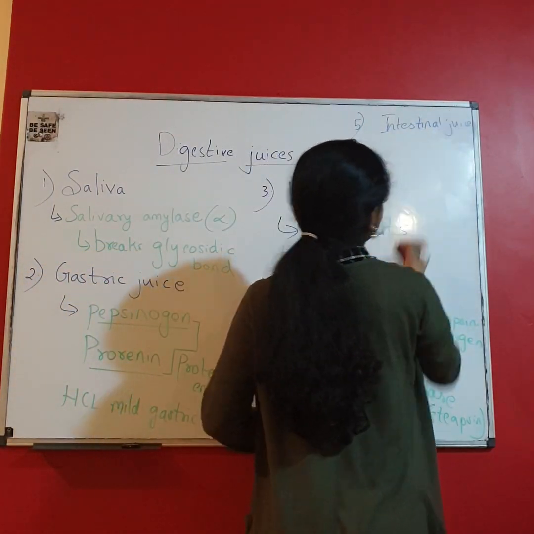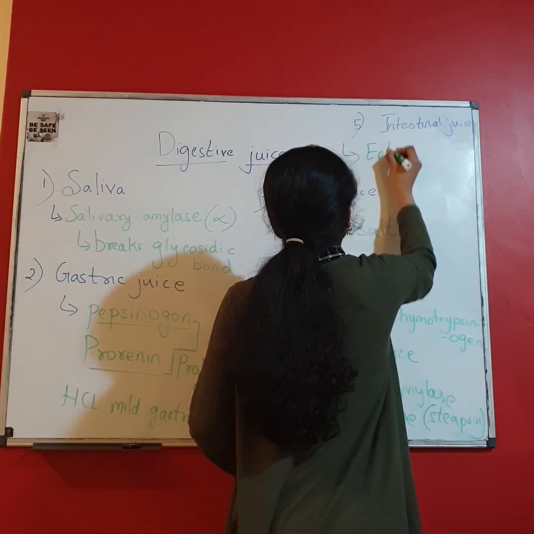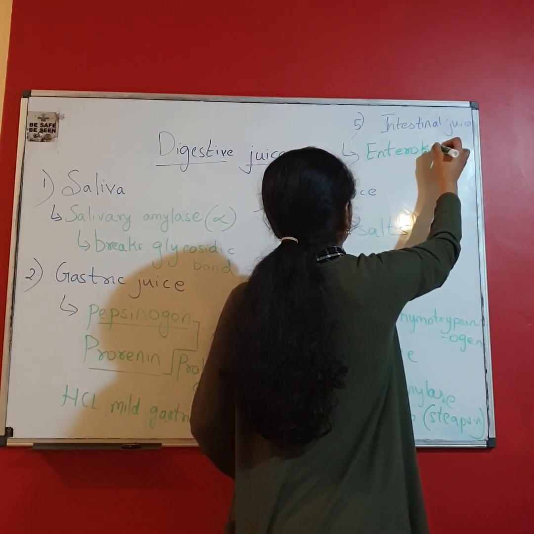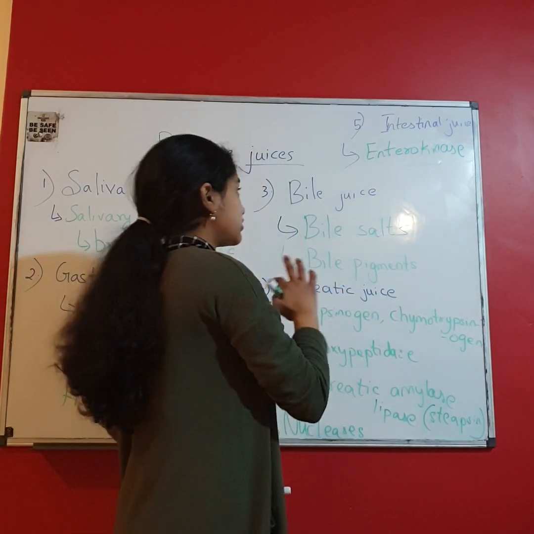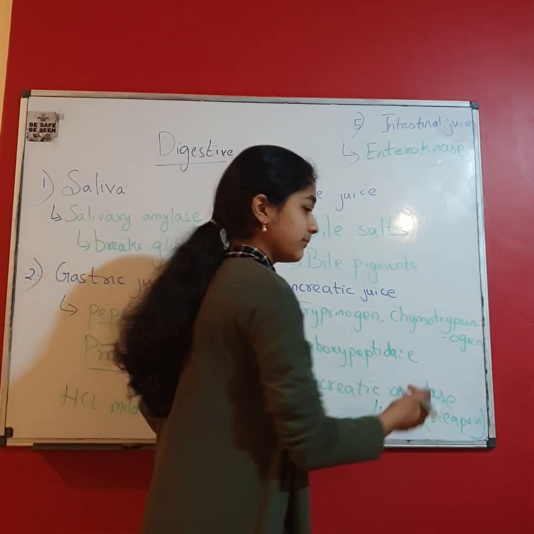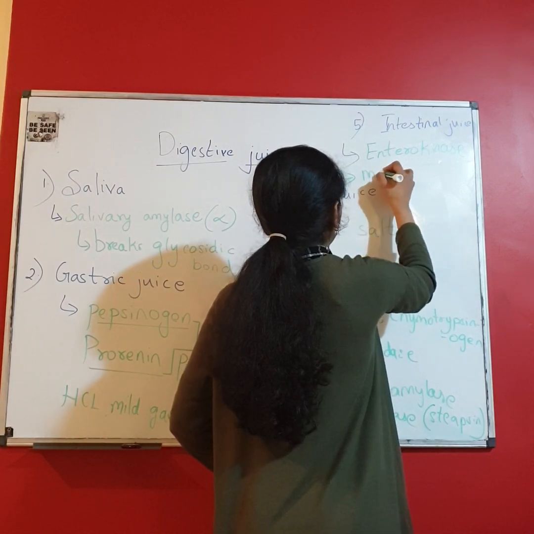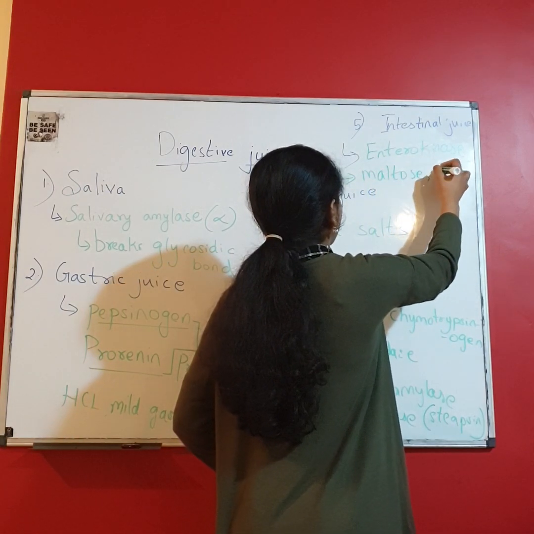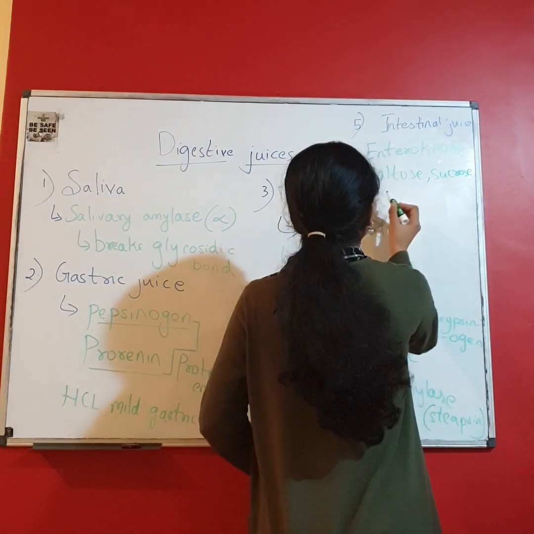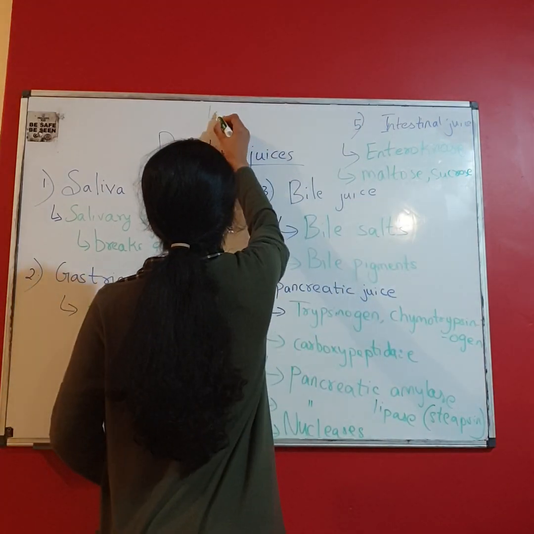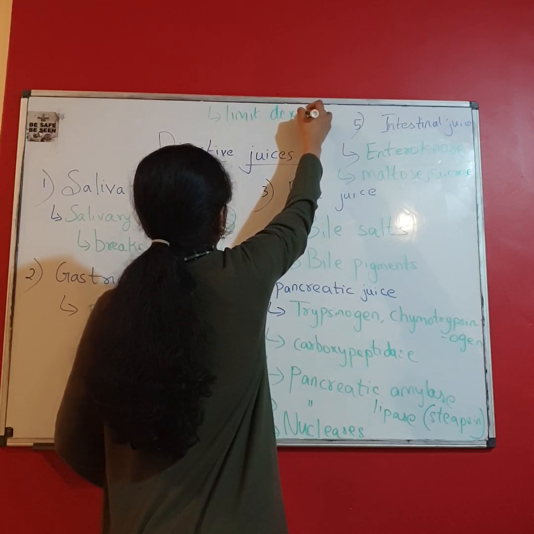Intestinal juice, the other name is succus entericus, and intestinal juice contains enterokinase. Entero means intestine. Enterokinase helps in the conversion of trypsinogen into trypsin. It also contains some disaccharides like maltose, sucrose, lactose, etc. And it contains one more thing called limit dextrins.